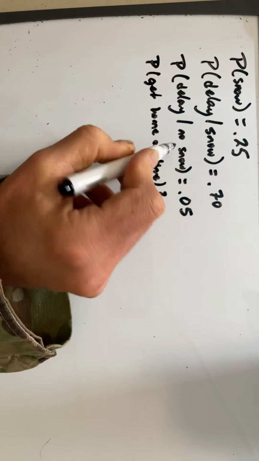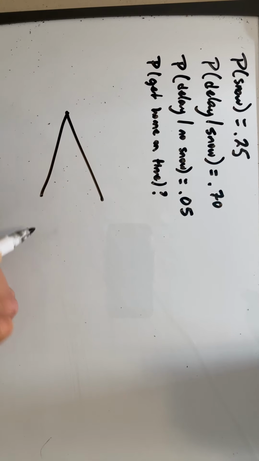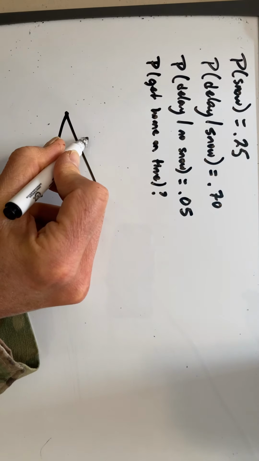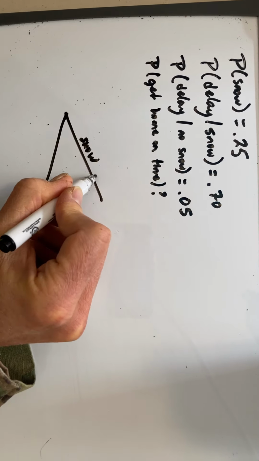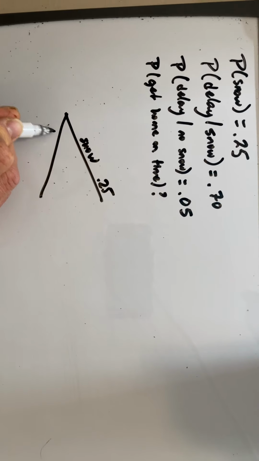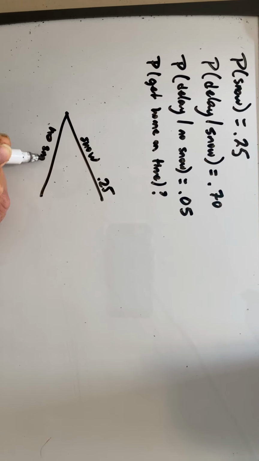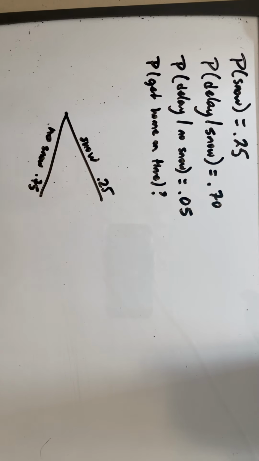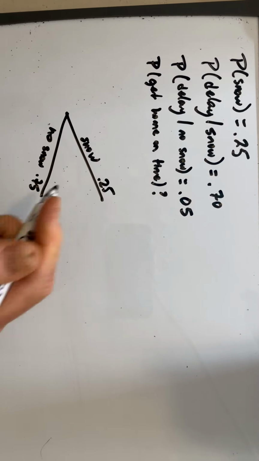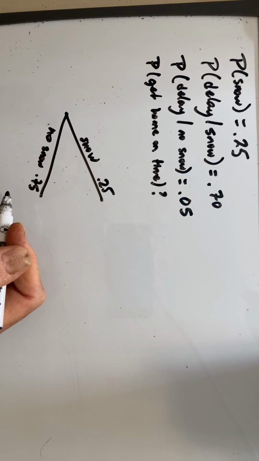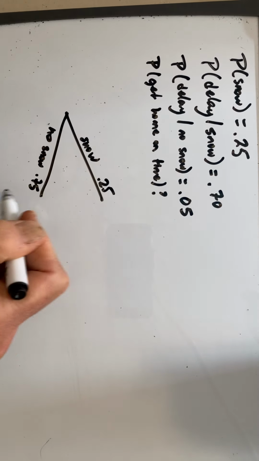So let's start with the snow. So the probability tree starts out like this. So we've got snow. This happens with probability 0.25, no snow, 0.75. Remember, you have to have enough branches to account for all of the possible outcomes. Since it's snow or no snow, those are complements. We got it all. And they add up to 1, the probabilities here.